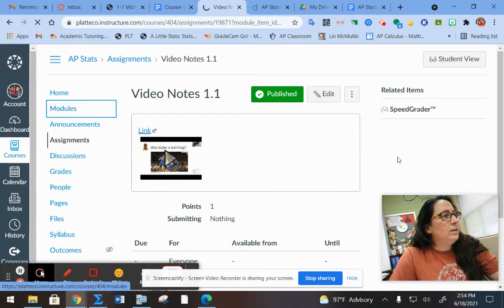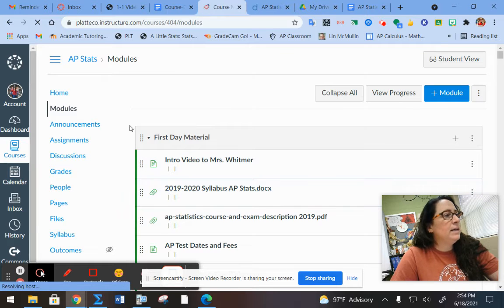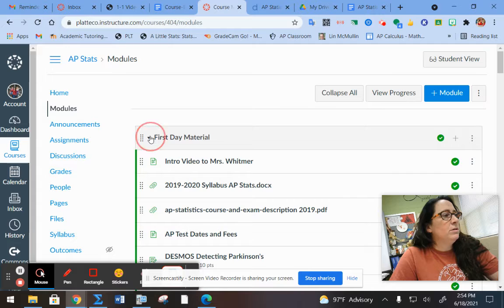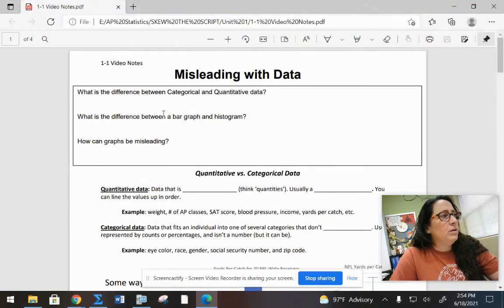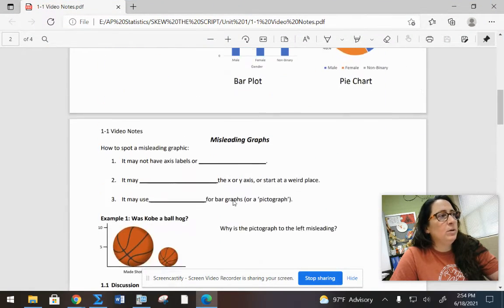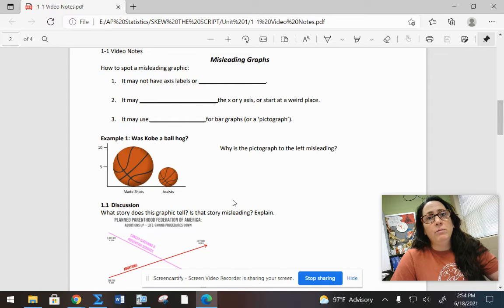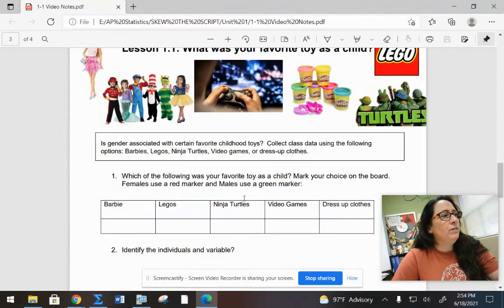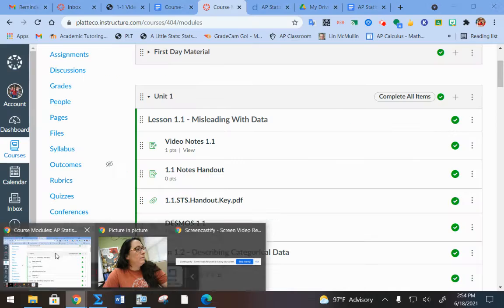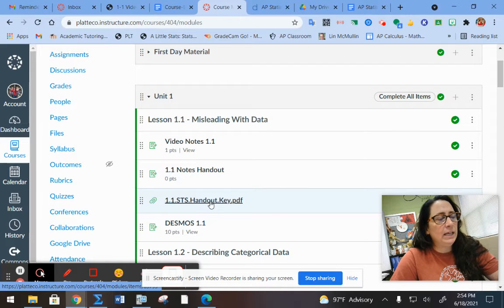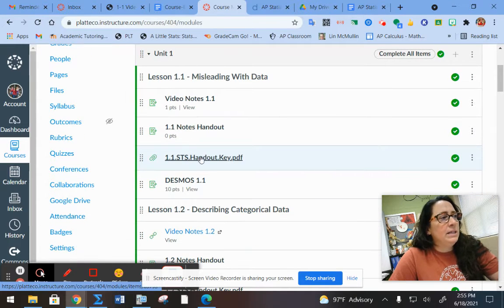So they will watch the video notes, and as they are watching these video notes, I have a handout that they will be filling in. So this handout looks something like this. It's pre-made so that they're spending the time filling in the notes and not just writing the words, if that makes sense. And so oftentimes we will take notes in our notes as we go. So they'll watch it and fill all this in, and that's what they do there. And then after, I also have a handout key, so if they missed any of the ideas, they can definitely go and check on that and see how that looks.